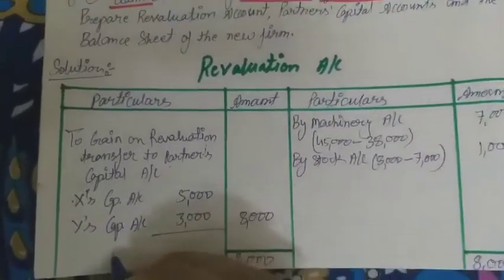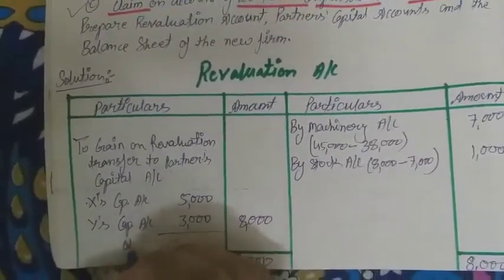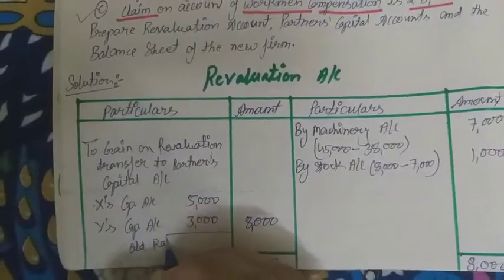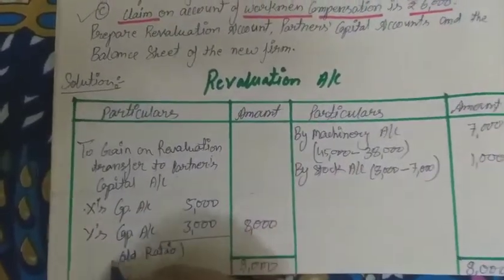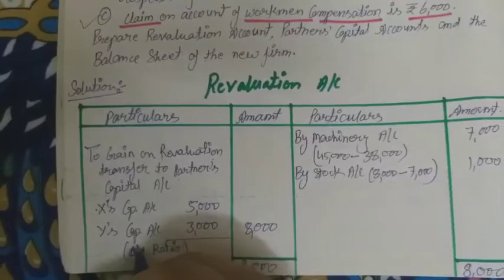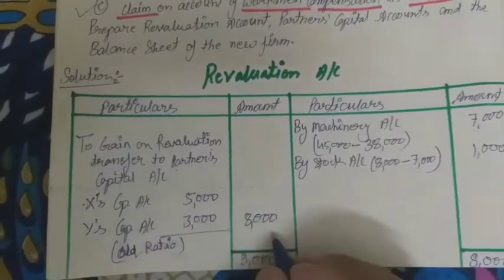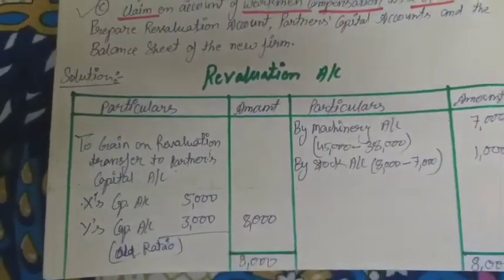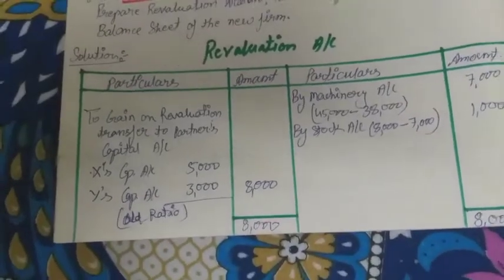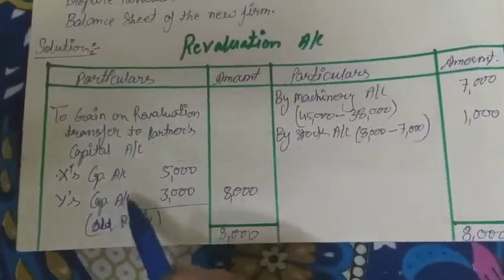I am writing here "in old ratio" for your remembrance, in which ratio this gain was distributed among the partners.